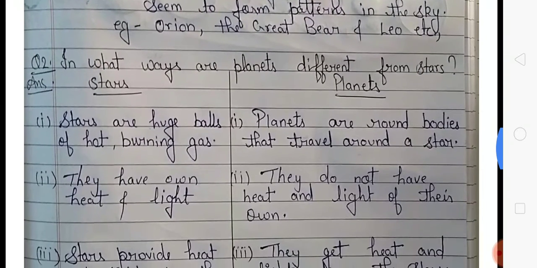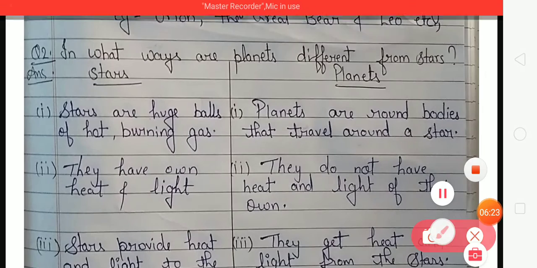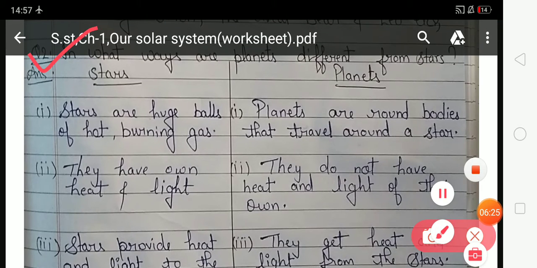Look at question number 2. Your question number 2 is, in what ways are planets different from stars? So students, in question number 2, you have to write about the difference between stars and planets. So look at the stars, this is a star and this is a planet.